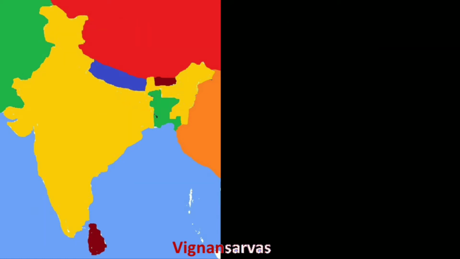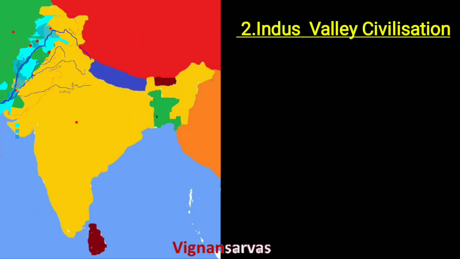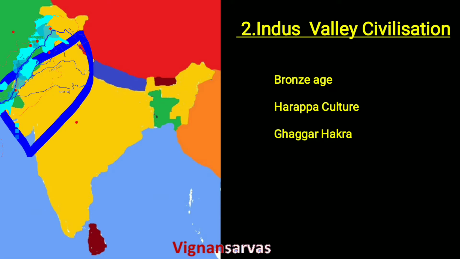The next one is the Indus Valley Civilization. This period is also known as the Bronze Age civilization because the earliest evidence of bronze was found from this period. It is also known as Harappan culture because the first site belonging to this valley was found at Harappa. Some others call it Ghaggar-Hakra because of the rivers. This civilization developed in the northwestern frontier of India in the shape of a triangle. It was the most advanced, well planned, and largest civilization at the time.